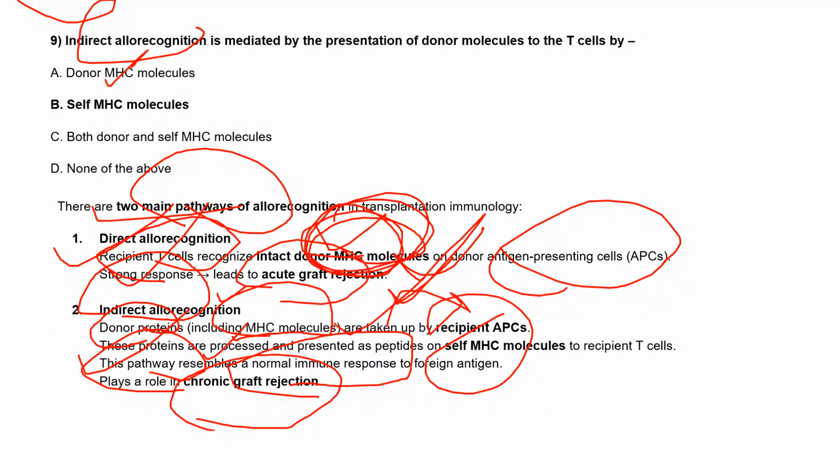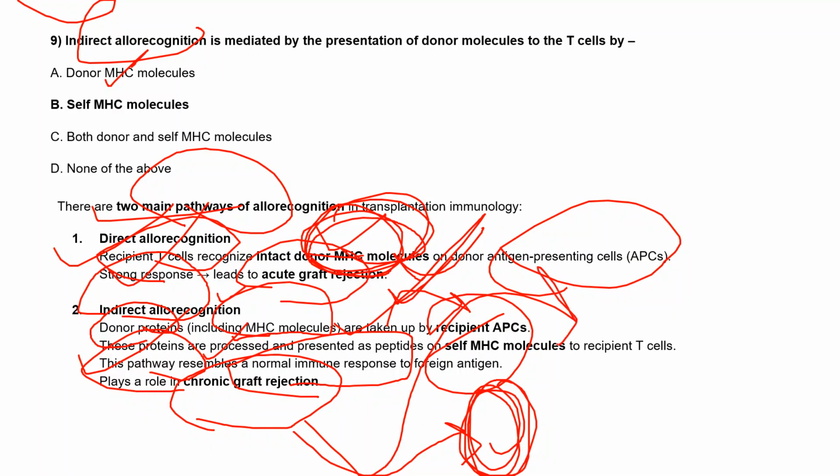In indirect allorecognition, instead of attacking only the part which is transplanted, they are now attacking our own cells also, right? So there will be a chronic process in which they attack our own cells. That is mediated by the presentation of donor peptides on self MHC molecules.